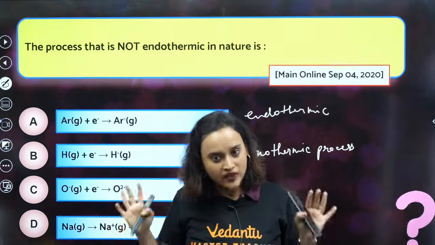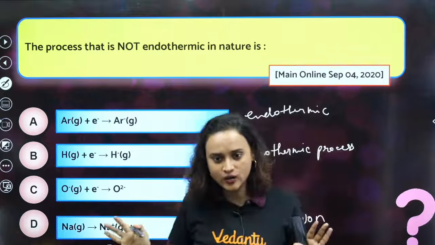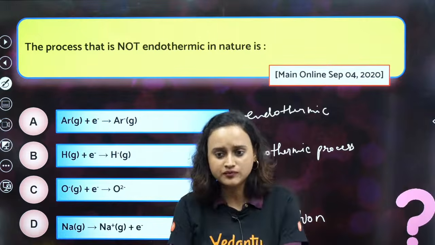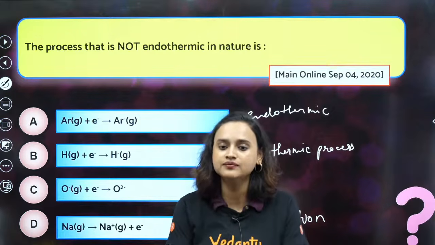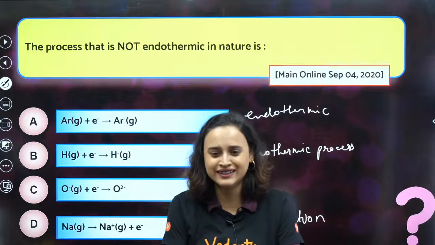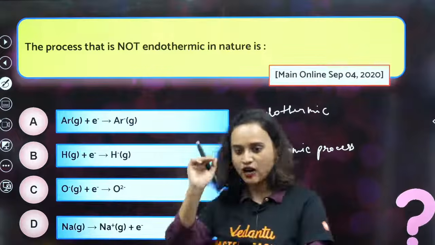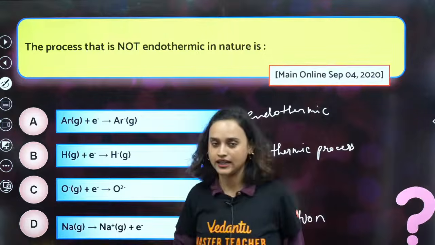Am I right? Yes? Do you understand this? Option A is clear. Why is this endothermic? Is this clear? Somebody said, ma'am, why are you confusing? Sorry, my mistake. This is clear? Okay.